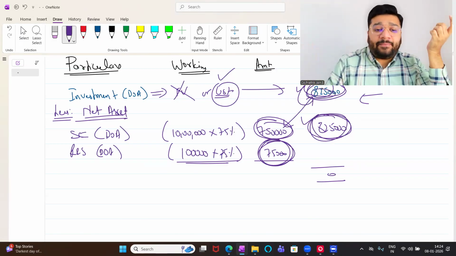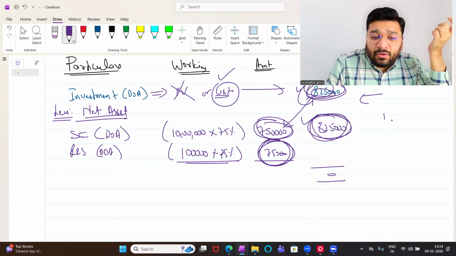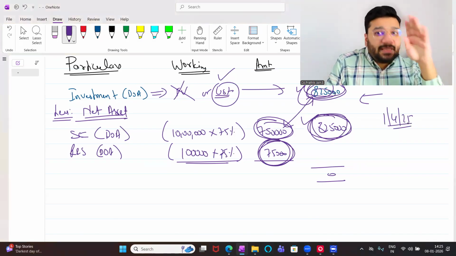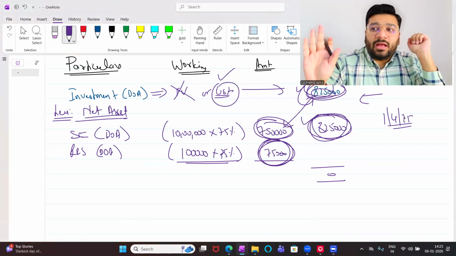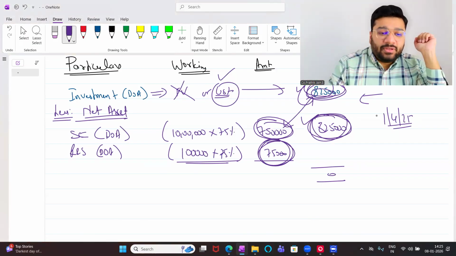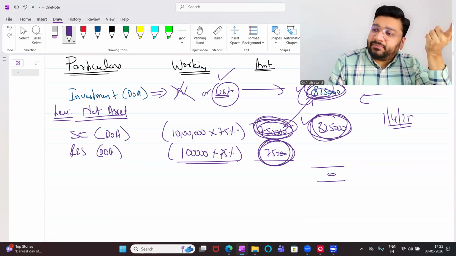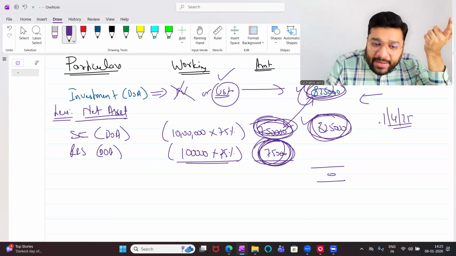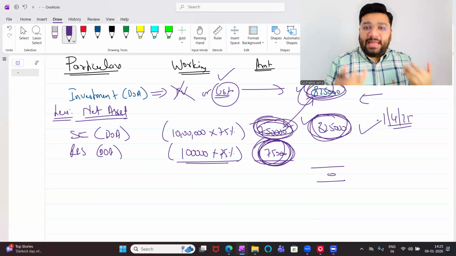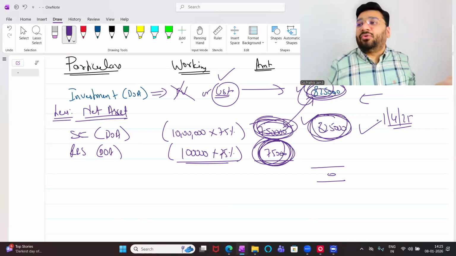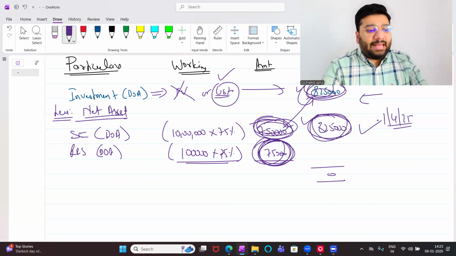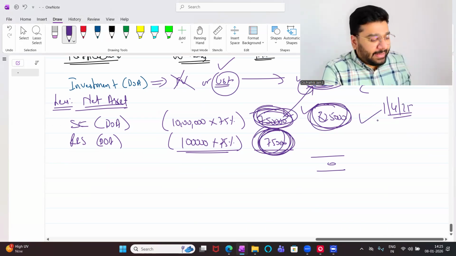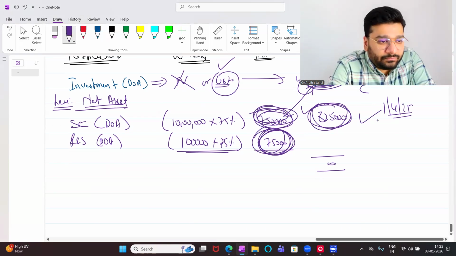In future, let's say 1/4/25, the company shuts down. Imagine the same fair value. As a holding company, what will I get? Same share capital I'll get from the company back. I'll get same profit from the company back. So what I paid to X, same thing I got back. Any profit to me? No. Any loss to me? No profit, no loss. Any difficulty? Online people, any difficulty? No, sir.